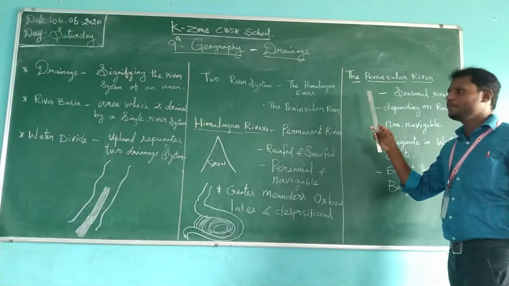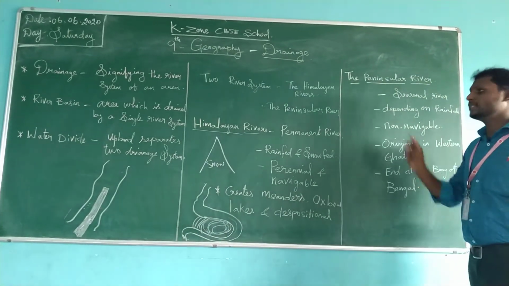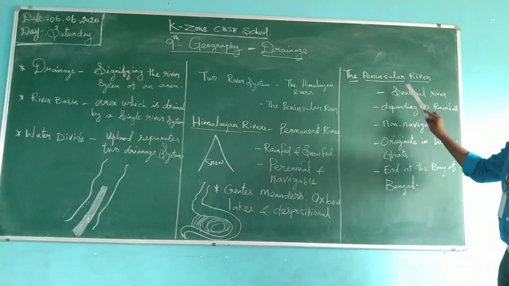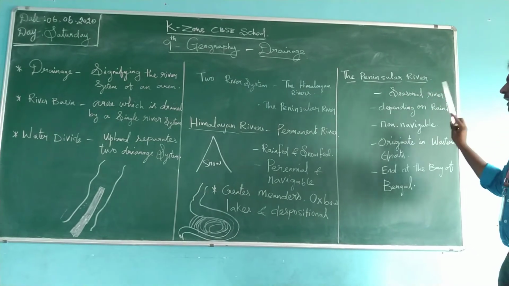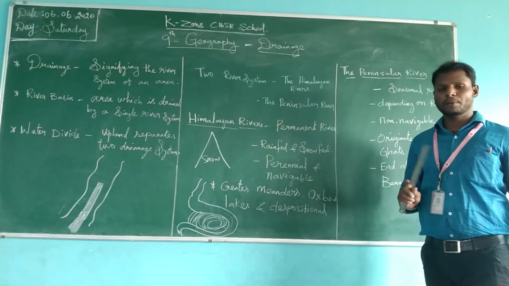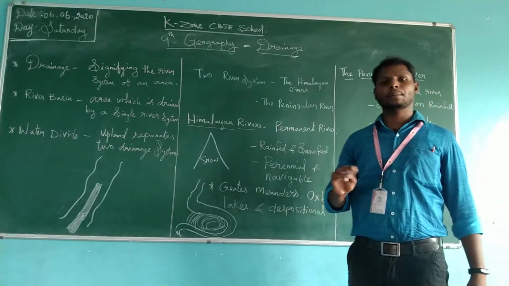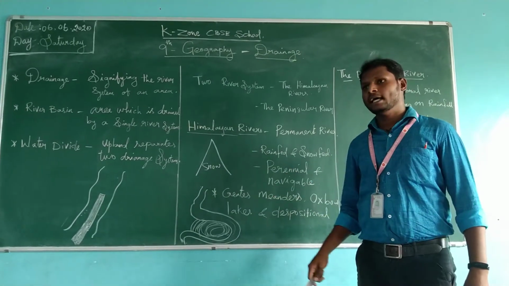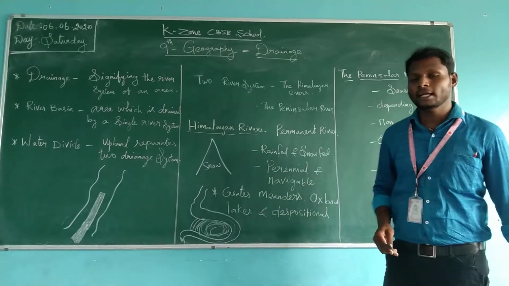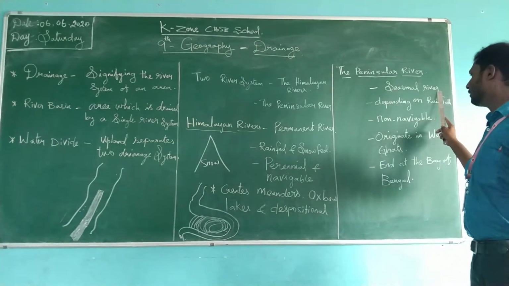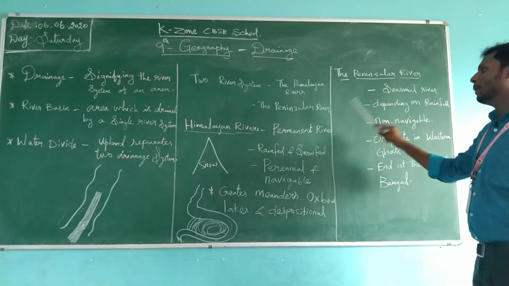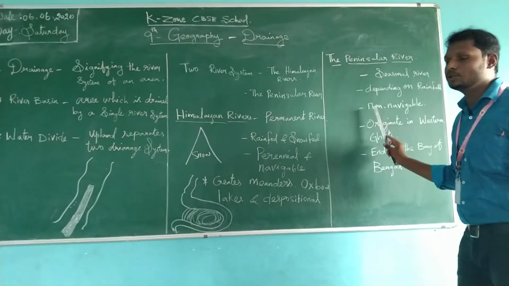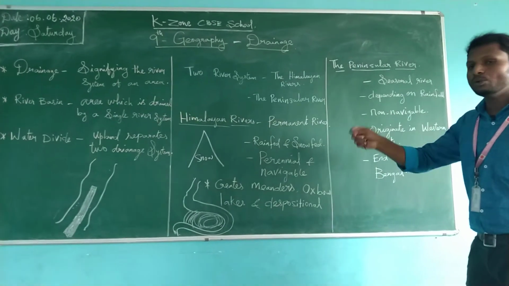And then the second river is the peninsular river. It is a seasonal river. Here we are saying the Himalayan river is a permanent river, and the peninsular river is a seasonal river. Why is it a seasonal river? Because it mostly depends upon rainfall. So in the rainy season, it will get the rain. Other days there is no water in that river, so it's a seasonal river and not a permanent river. For that reason it is non-navigable. We cannot use this river to transfer from one place to another place.